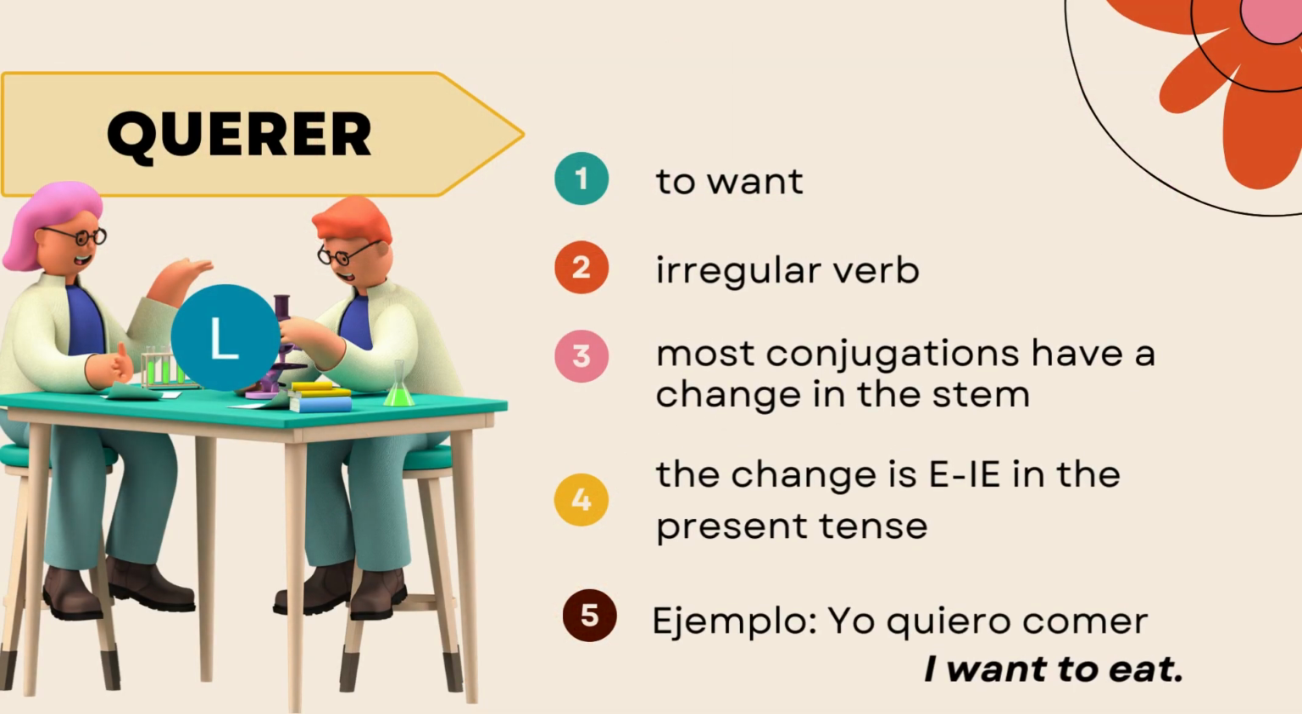The verb querer means to want. It is an irregular verb. Most conjugations have a stem change. The stem change is an E to IE in the present tense. Let's look at a simple ejemplo. Yo quiero comer. I want to eat.